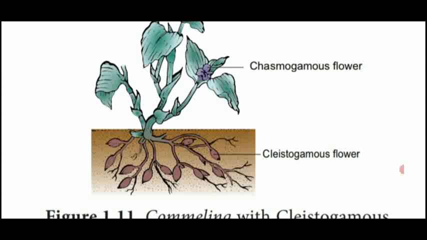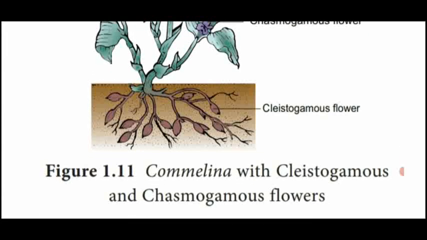This type of flower is called a cleistogamous flower, and this phenomenon is called cleistogamy pollination. So this is the best example for two modes of self-pollinating plants.